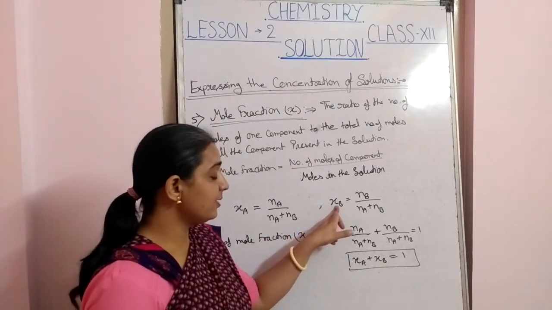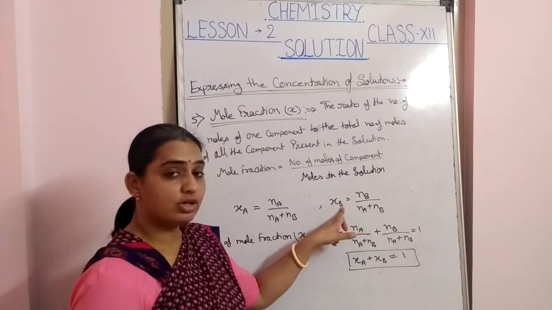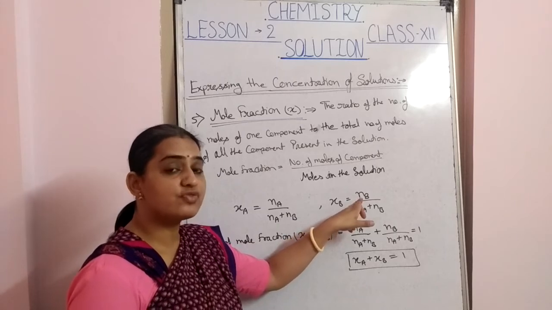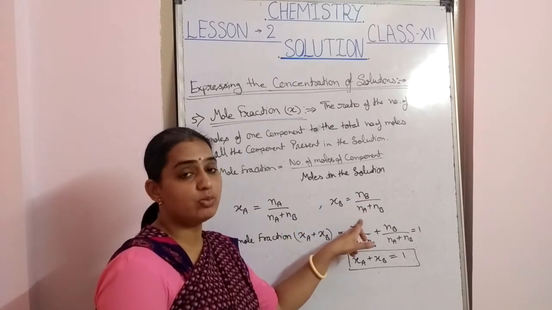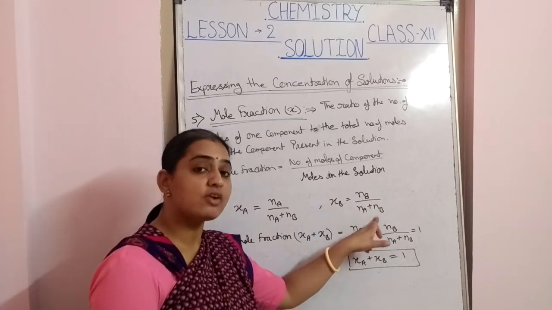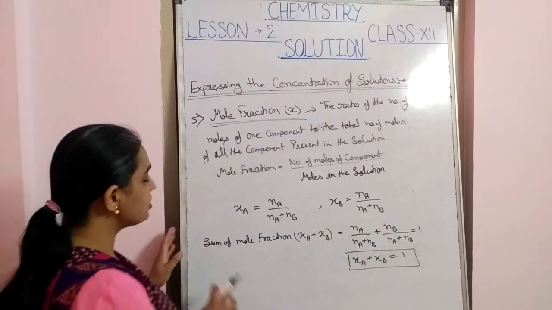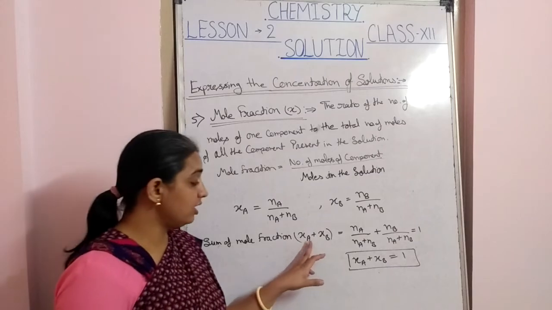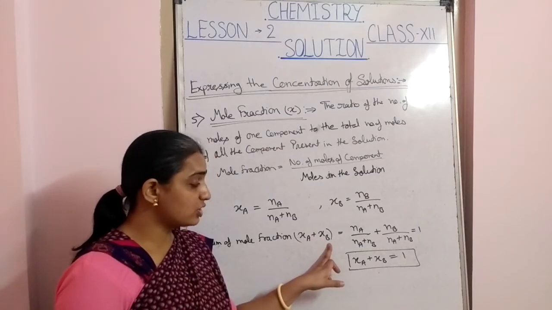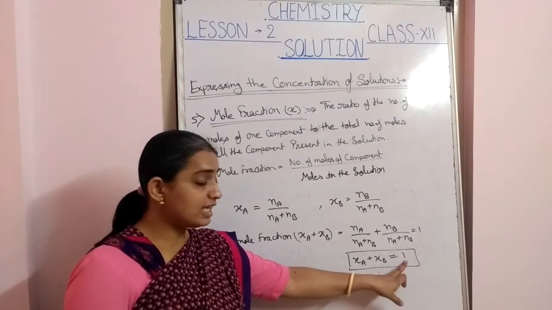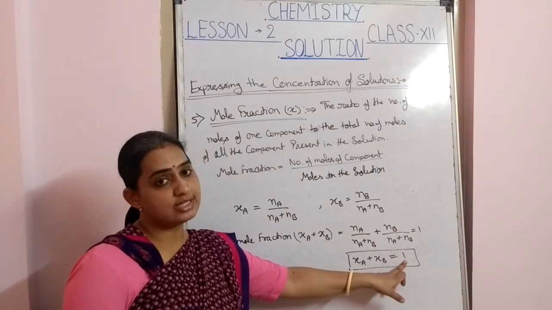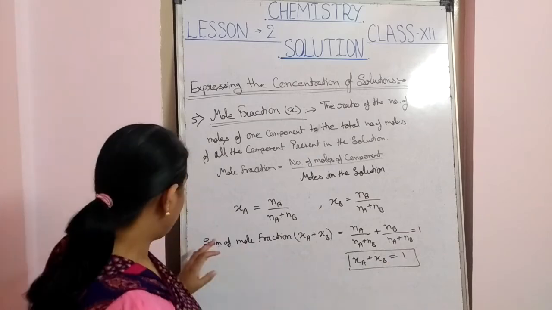Now for XB, that is mole fraction for the component B, that is solvent, is equal to number of moles of solvent upon the number of moles of solute plus number of moles of solvent. Now the sum of the mole fractions, that is XA plus XB, is always equal to one for the different components in the solution.